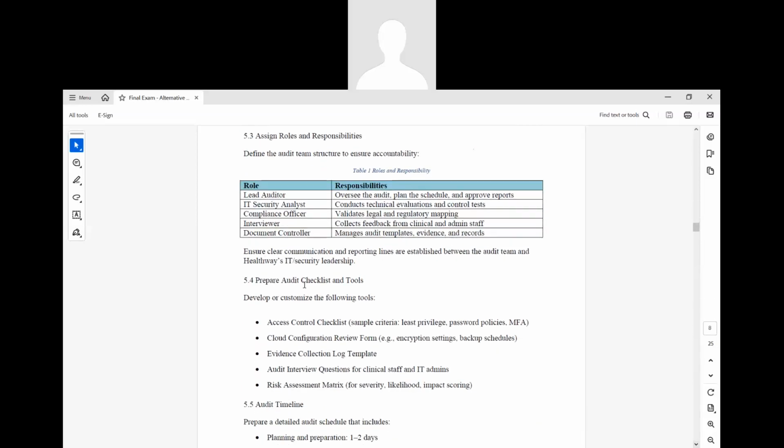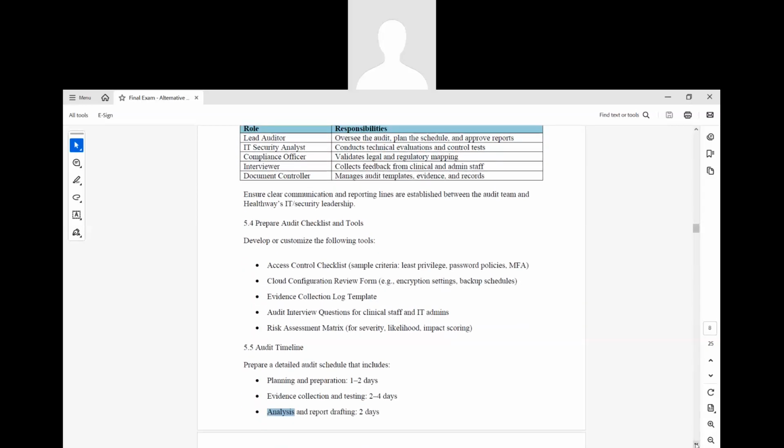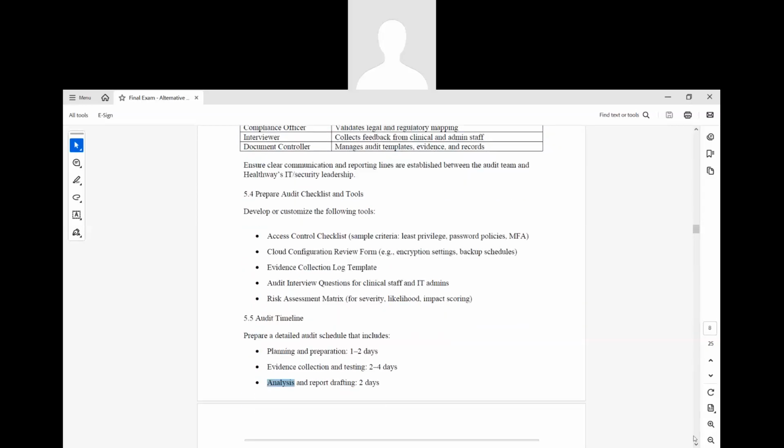Now, what are the checklist and tools required? Below you can see the tools which are required for the auditing, and you can also see the timeline for the auditing, right? So there should be a timeline.